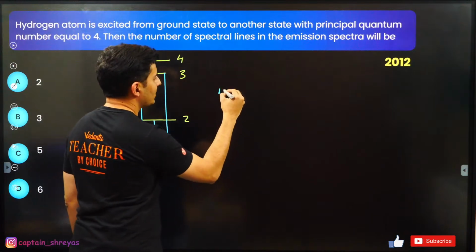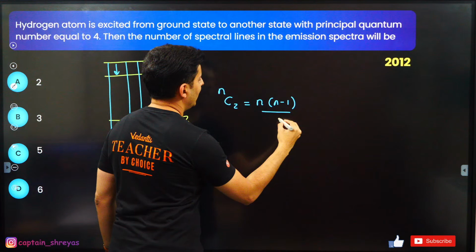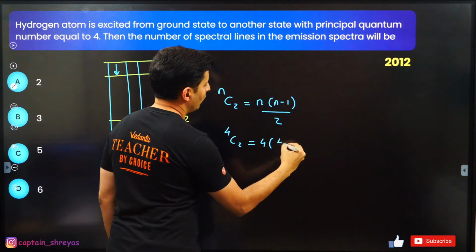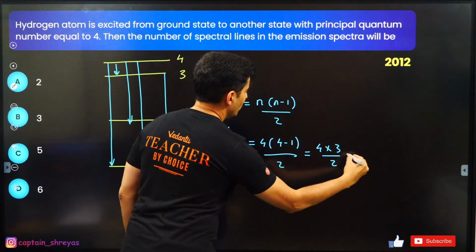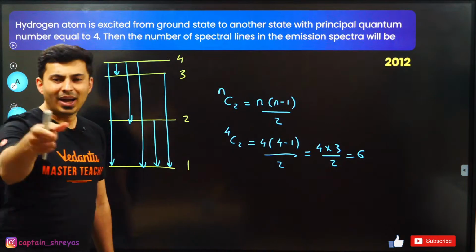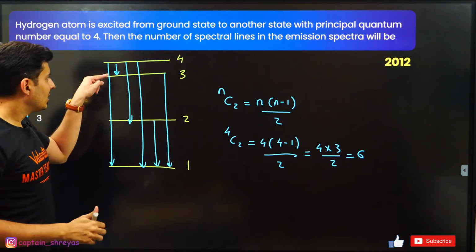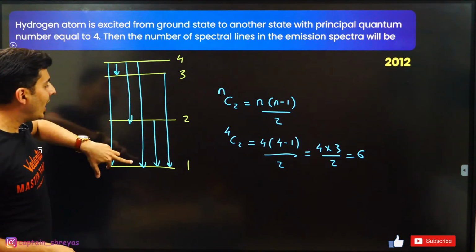In fact, it is always going to be NC2, which is n into n minus 1 by 2. So here it is 4C2, which is 4 into 4 minus 1 by 2, which is basically 4 into 3 by 2, which is 6. Why is it NC2? Because there are n number of lines, and in that you will choose 2 at a time.